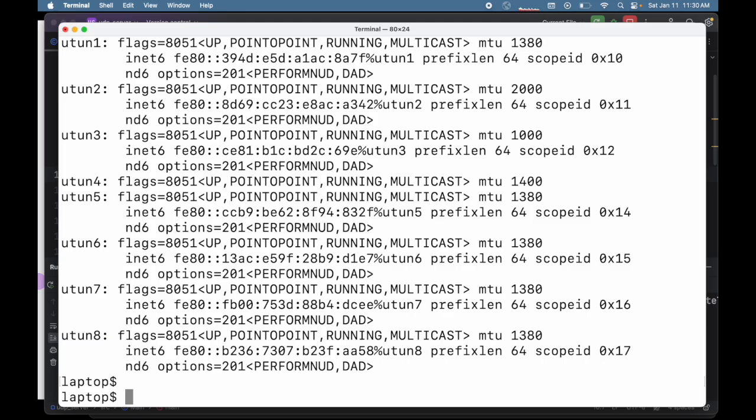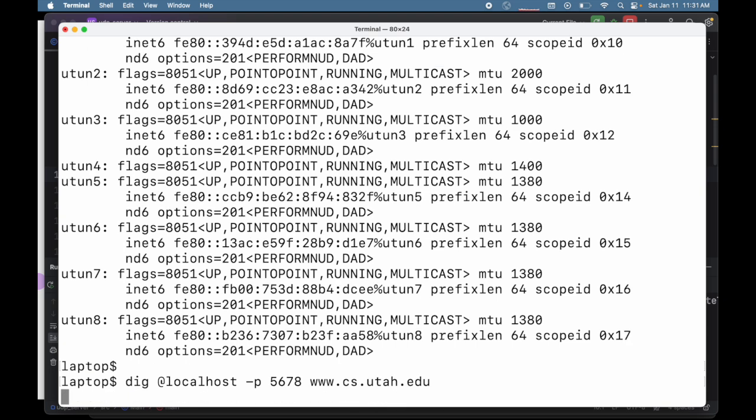So instead of running my own client locally, I'm going to run dig as a client, because dig can communicate to a server through UDP. And I can tell dig that it should contact my server by using @localhost for the address and telling it to use port 5678 instead of port 53 like it usually would. And then I could ask it, tell me what www.cs.utah.edu, what its address is.